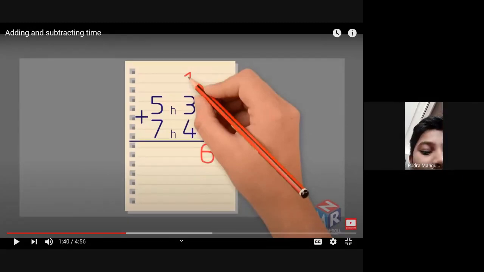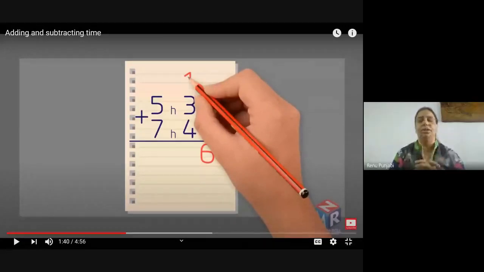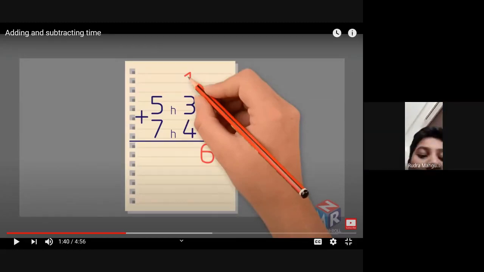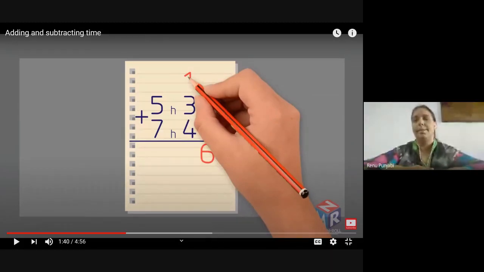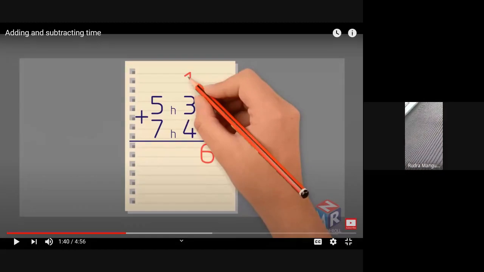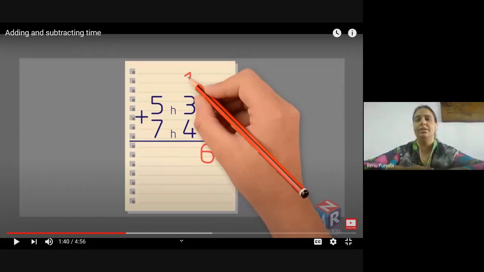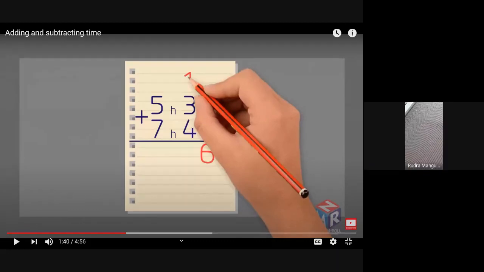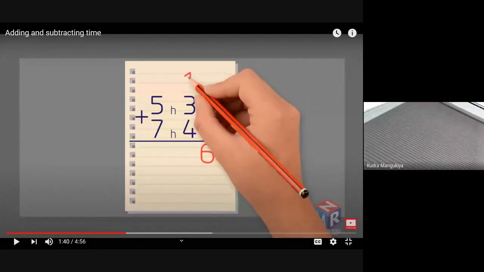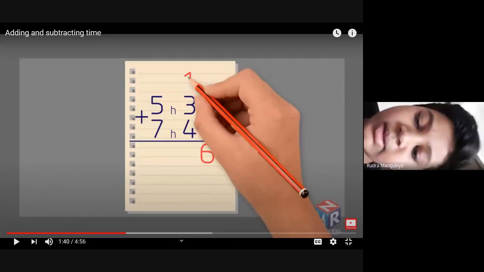48 minutes plus 33 minutes. Only you are adding the minutes. Now tell me, 48 minutes and 33 minutes will be how many hours and how many minutes? Okay, you tell me first the minutes. 48 plus 33. 81 minutes.